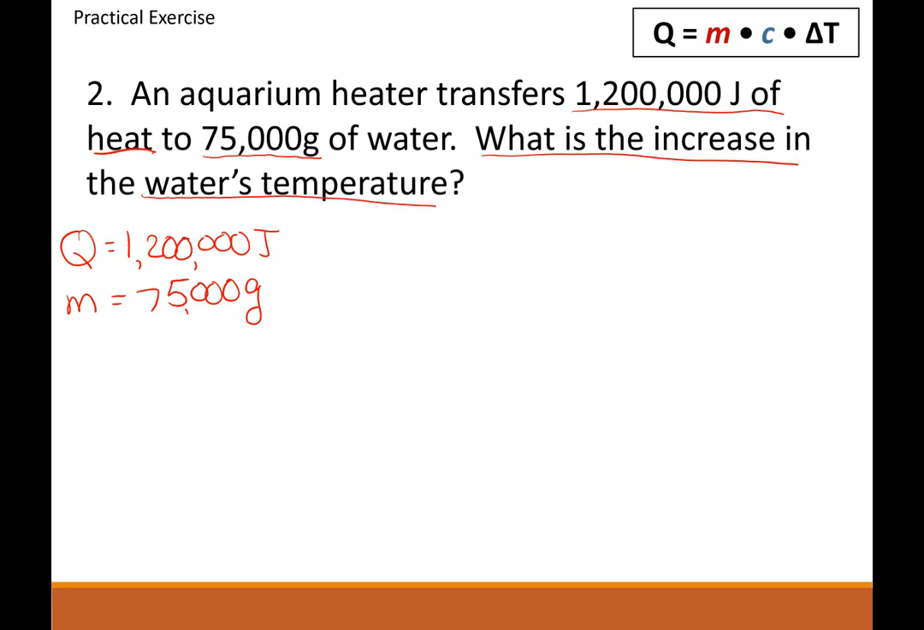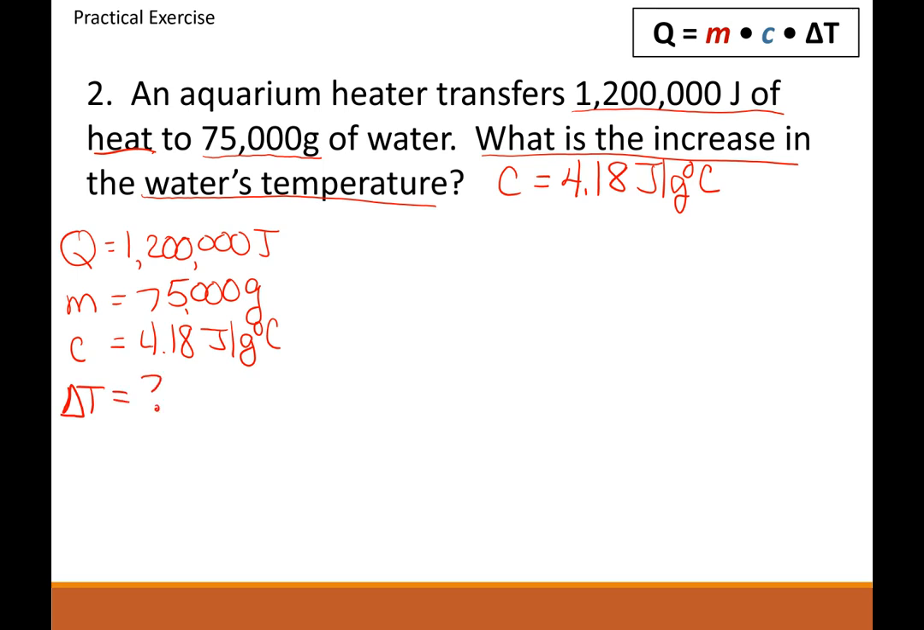Now, we actually had the specific heat for water already. It didn't put it in this equation, but it is 4.18. It was in that chart we looked at earlier. Okay, so specific heat of water is a known factor. So I'm going to write it here. Okay, so we're going to do C. And you should always be given that information when you're doing a problem. So there's our specific heat. What are we looking for? We're looking for what is the increase in the water's temperature. So we're looking for the change in temperature.